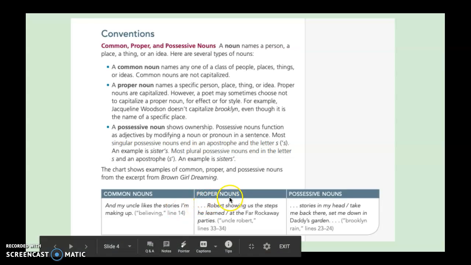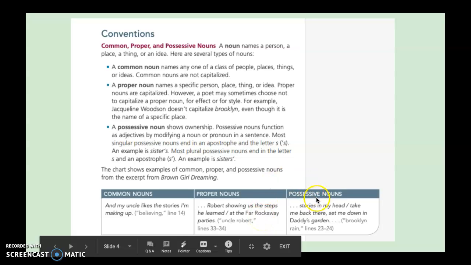Next, we have our proper nouns. "Robert showing us the steps he learned at the Far Rockaway parties." Robert is the name of a specific person, so it's capitalized. Just like Far Rockaway is the name of a specific place, so it's capitalized.